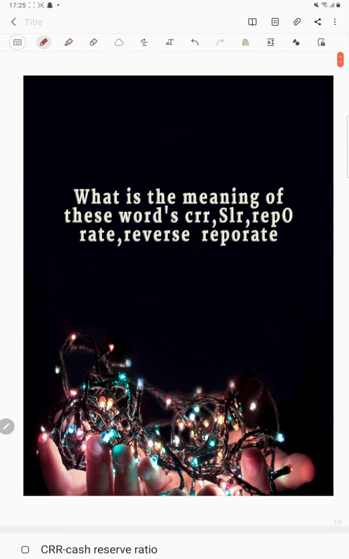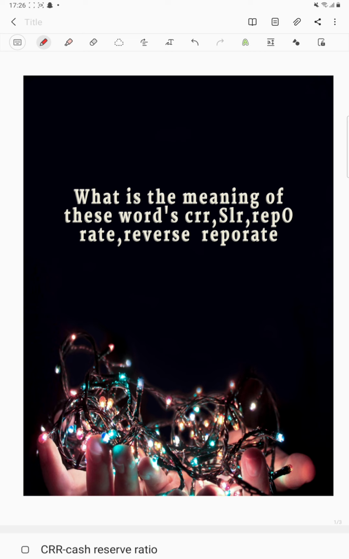Hi everyone, today we are going to know about these words, and it is important to know about these words because to understand our economy we definitely have to know about these words. And before going to know about these words, first we know what is RBI.